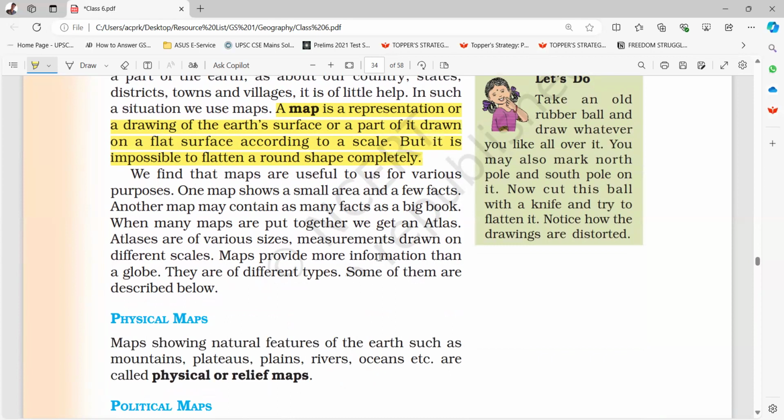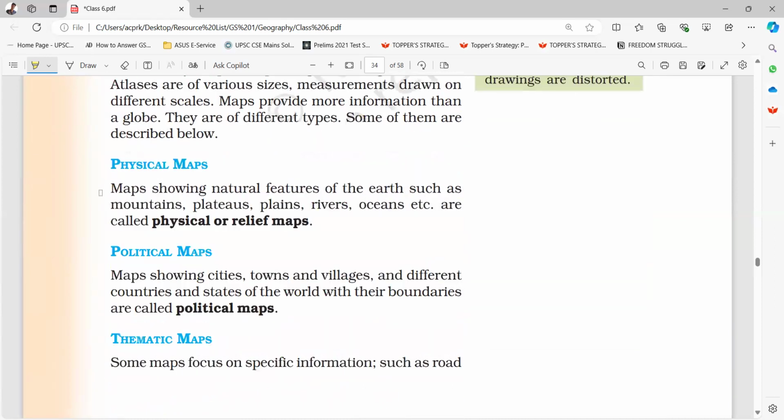Maps provide more information than a globe. They are of different types. Some of them are described below. Physical maps: maps showing natural features of the Earth such as mountains, plateaus, plains, rivers, oceans, etc., are called physical or relief maps.